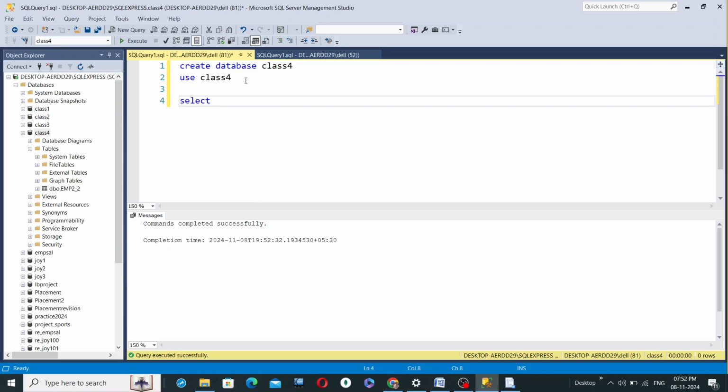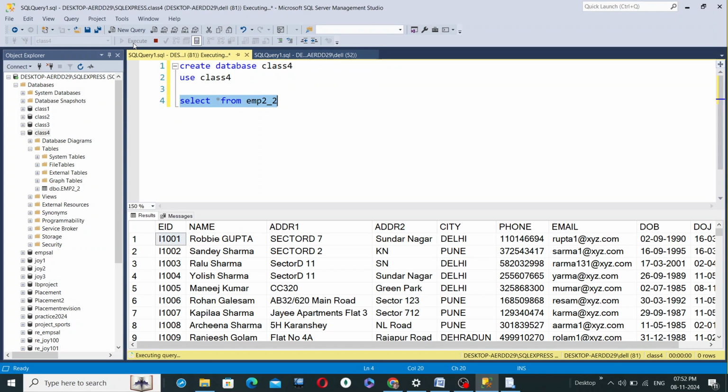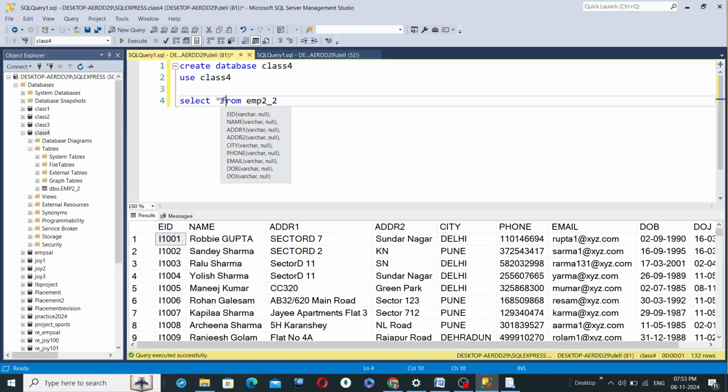Now write this keyword: select asterisk from emp2_2. Select is a keyword, from is a keyword, asterisk means all the fields, means all the columns. From where? From this particular table, emp2_2. So select it and hit the execute button, and you see this table comes up. Okay, so select is a keyword, from is a keyword, asterisk means all the fields, all the columns from a particular table I want to see. And here you have to write the table name. So select asterisk from, then give the table name, which is emp2_2 in our case.